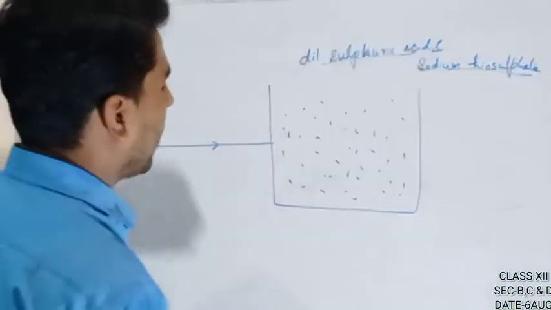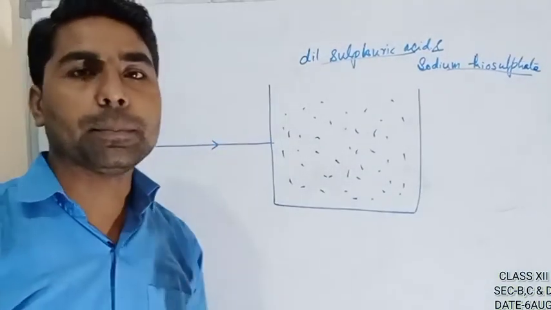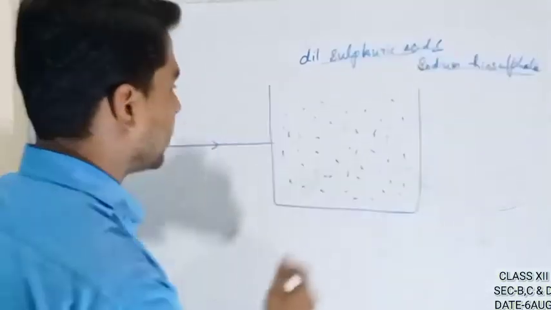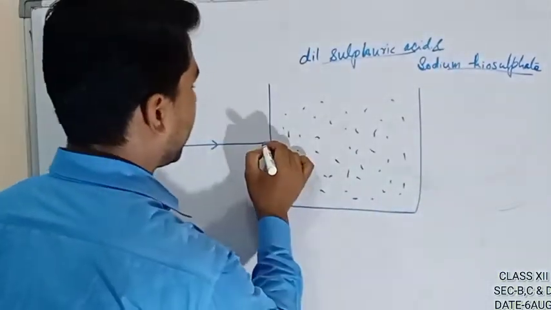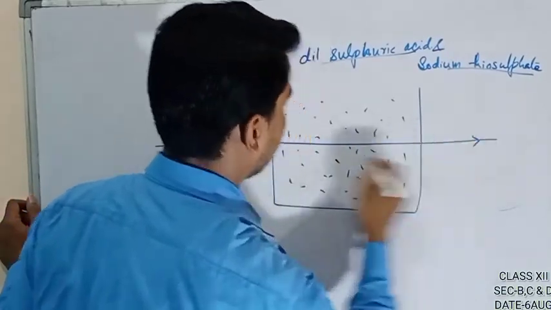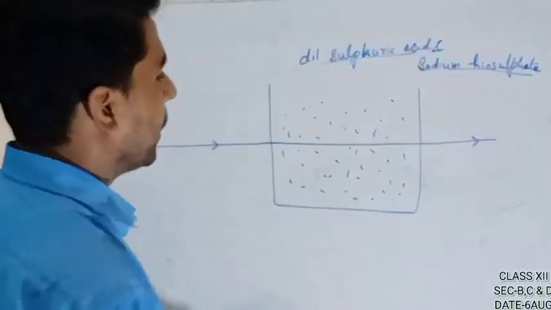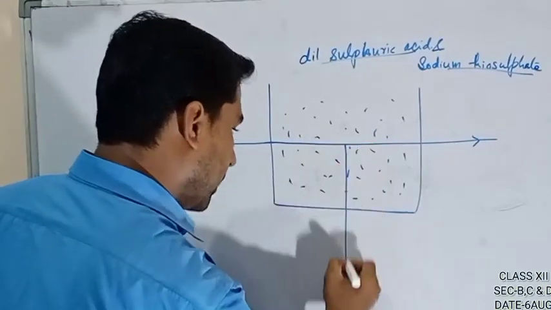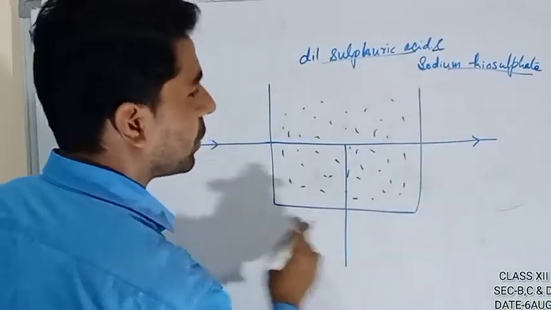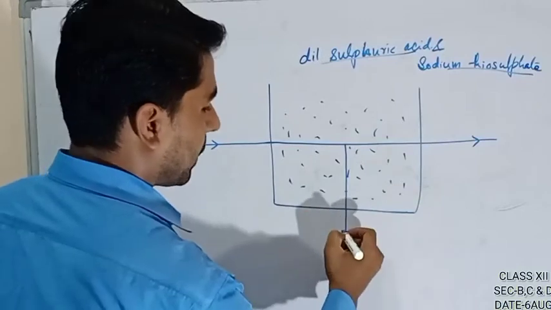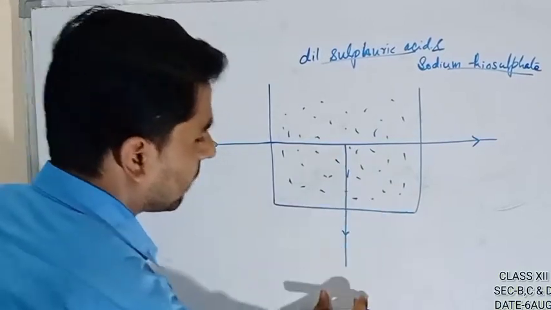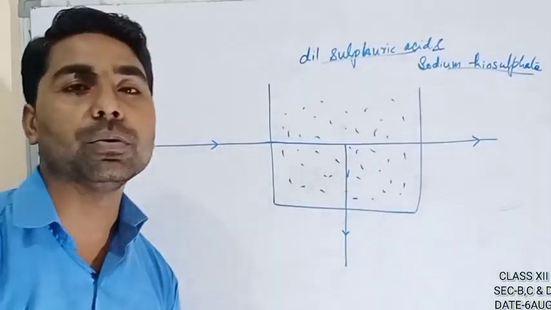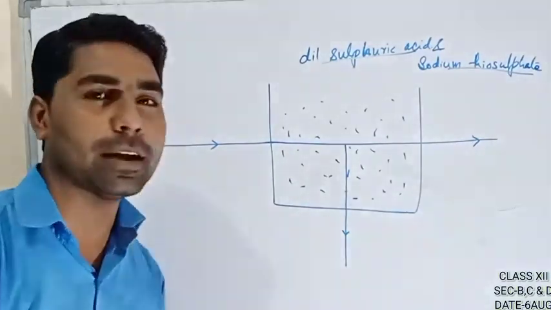What will happen? As I said, the polarized light will be received perpendicular to the direction of propagation, or you can say perpendicular to the direction of the incident ray. This is the incident ray. Suppose this chamber is transparent. So we will receive light perpendicular to the direction of propagation, or the direction of the incident ray. This is the perpendicular direction. So here we will receive plane polarized light.